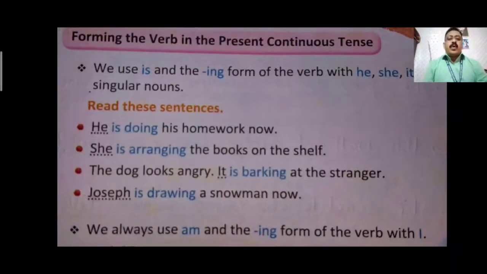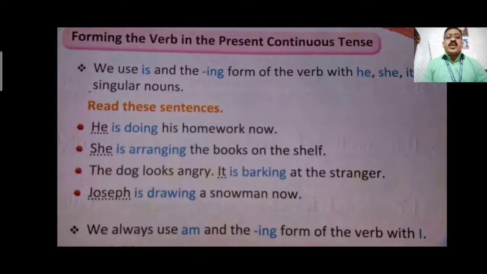How do we form the verb in the present continuous tense? We use is and the ing form of the verb with he, she, it or a singular noun. When the noun or pronoun is singular, we use is with ing added to the verb. Examples: He is doing his homework now. She is arranging the books on the shelf. The dog looks angry. It is barking at the strangers. Joseph is drawing a snowman now.